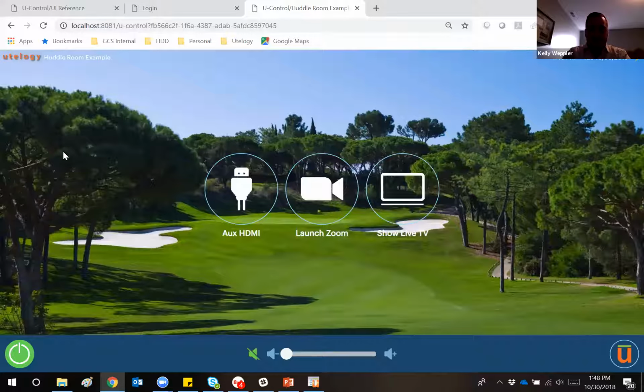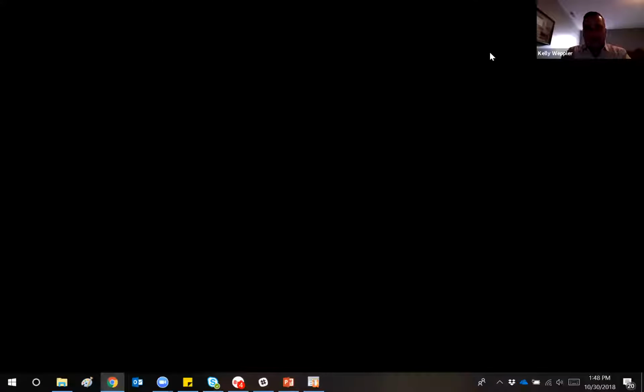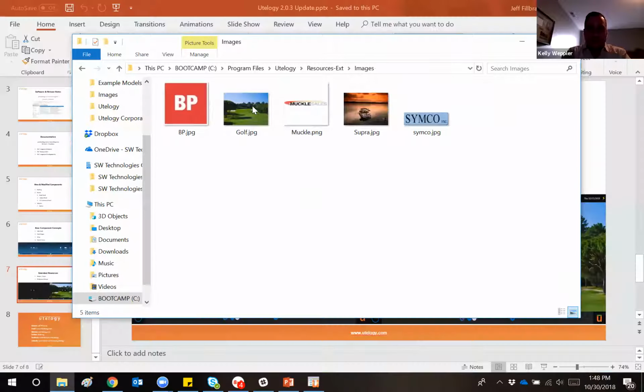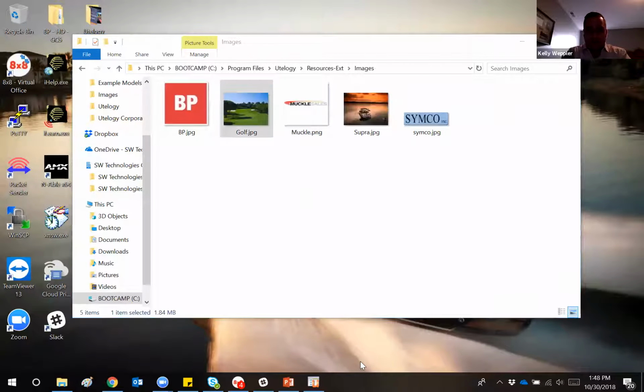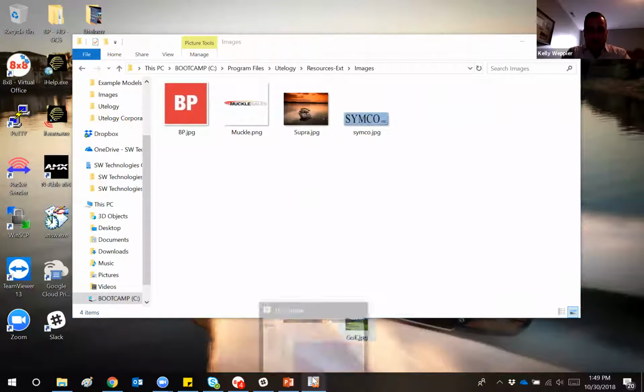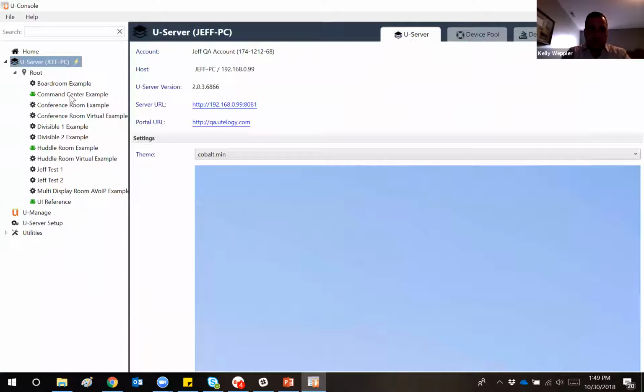So you can actually see now, if I go into my images, and if I were to simply move this image that I'm using as my background out of that path, I go back, navigate to here, go back and refresh my interface.